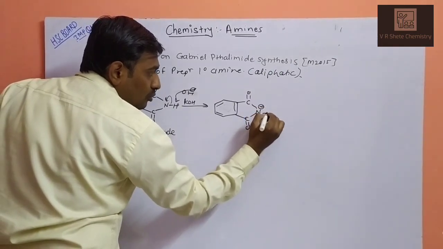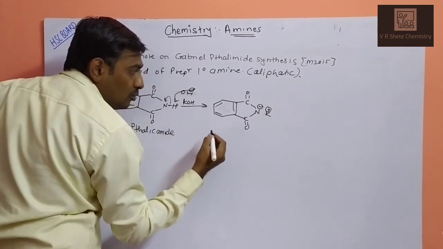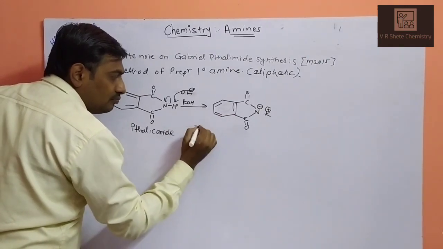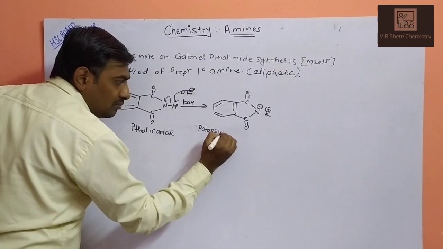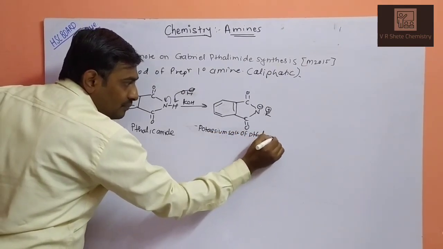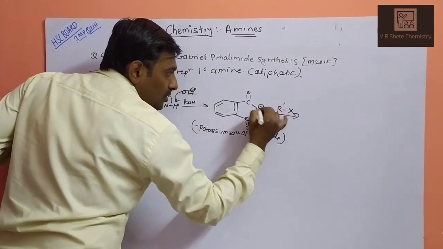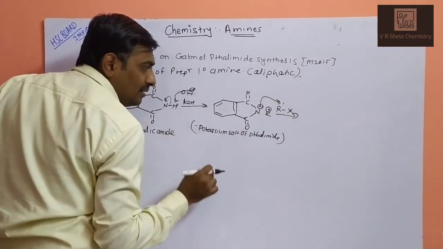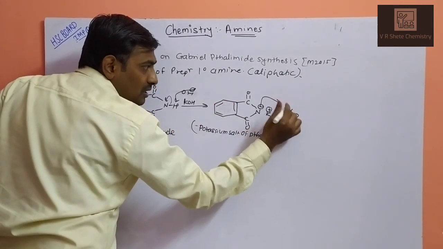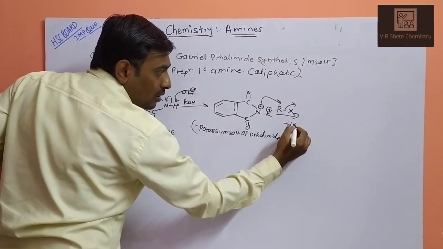So right now nitrogen has a negative charge, N minus K plus. Potassium will be attracted towards the nitrogen due to the negativity of nitrogen. So this is your potassium salt of phthalimide, which reacts with an alkyl halide. The negativity of N is increased in the first step, so we are generating a nucleophile in the first step, which will attack the alkyl halide. This KX is a byproduct, minus KX we can write on the arrow.